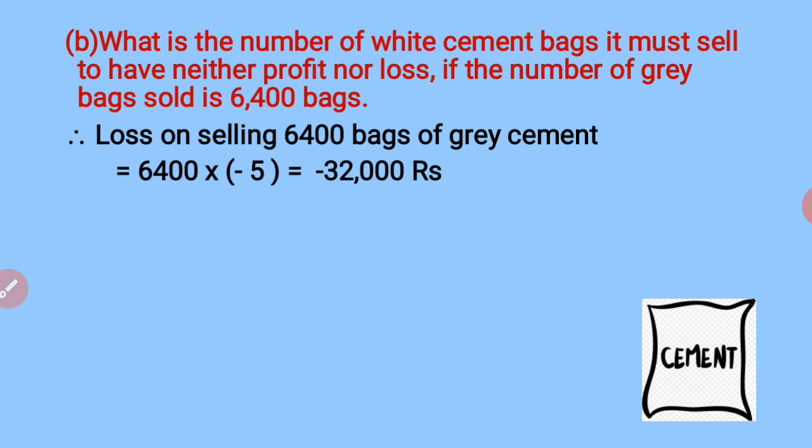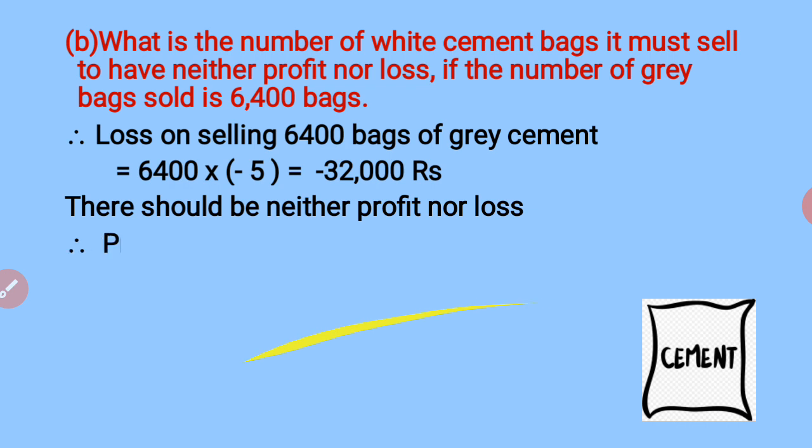Now, so that there shouldn't be any profit, any loss, the company has to earn 32,000. It has already lost 32,000. So in any case, it has to earn 32,000. So overall, there will not be any profit, any loss. So let us work on it. This is what I told you just now. Profit should be of 32,000.